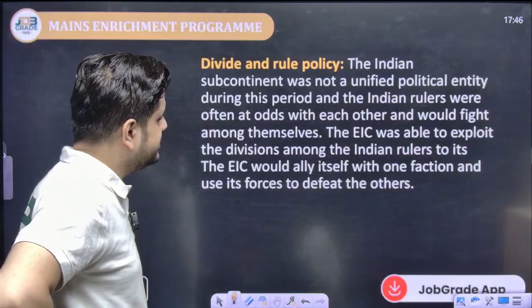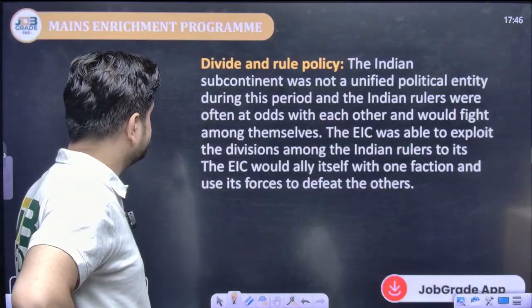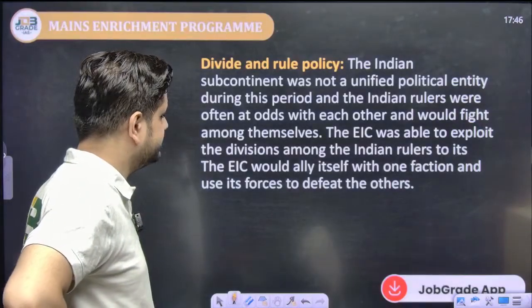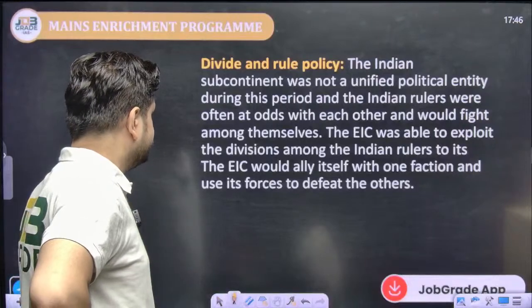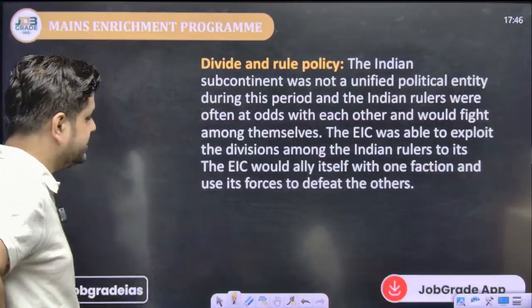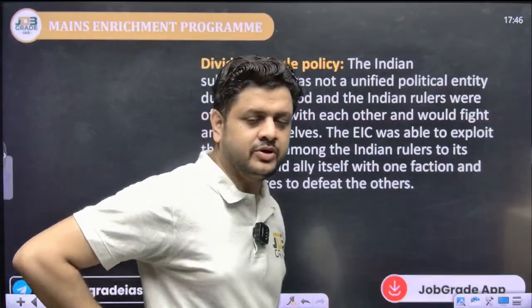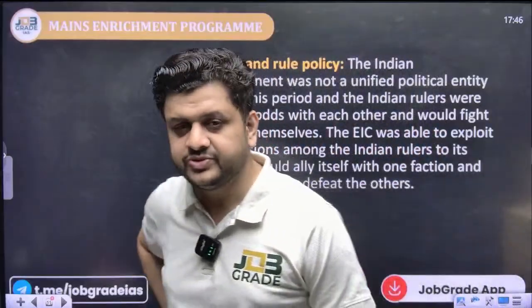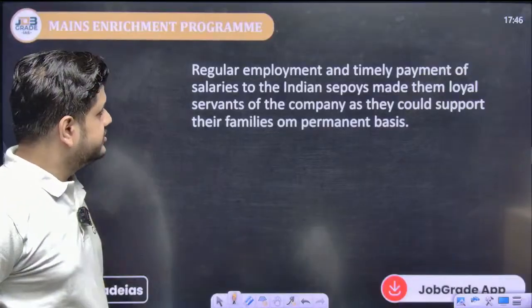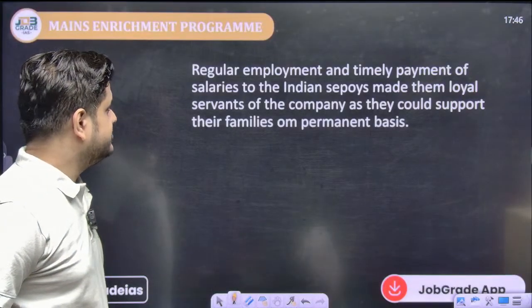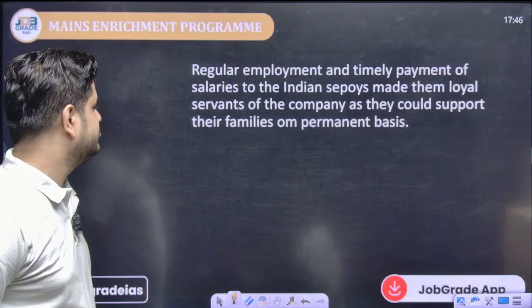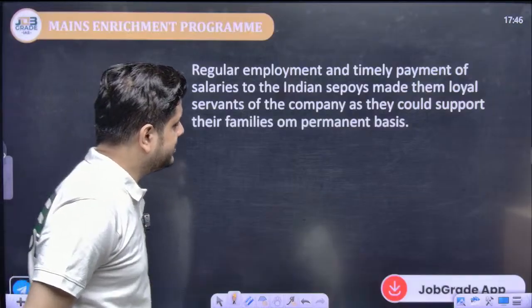During this period, the Indian rulers were often at odds with each other, and the East India Company was able to exploit the divisions among them. The East India Company would ally itself with one faction and use its forces to defeat the others. For example, the policy of subsidiary alliance. Regular employment and timely payment of salaries made the Indian sepoys loyal servants of the Company, as they could support their families on a permanent basis.